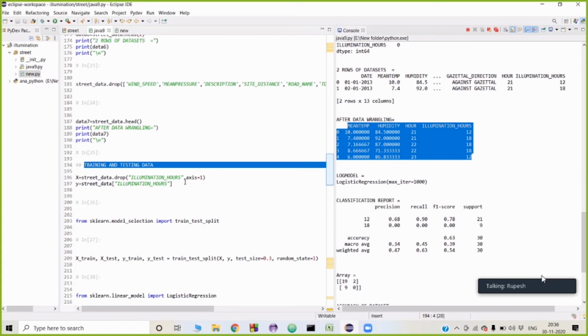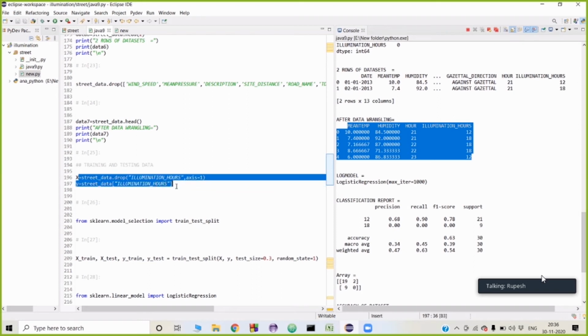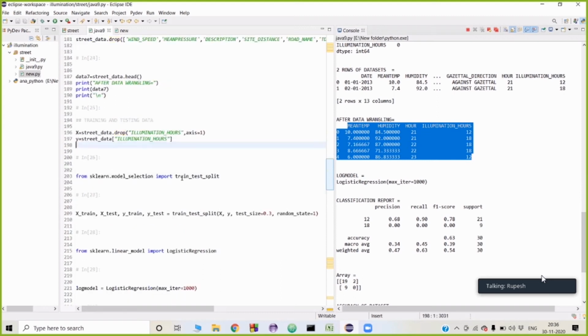After data wrangling, my next step is to train and test the data. Over here, we need to define the dependent and independent variables. Here my y is the value I need to predict, and x drops the dependent variable. After this, we will have to split the data into training and testing subsets.